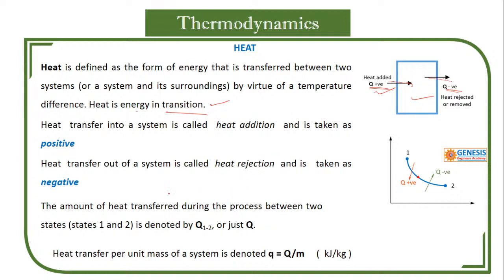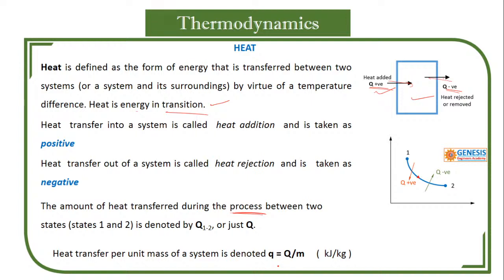So the amount of heat transferred during the process. In the process only, heat comes into the picture, not at the point, that is state 1 or state 2. State 1 has some values, and to reach state 2 the values must change, then this Q is added. What happens if Q is added? Temperature increases, entropy increases, enthalpy increases, like that.